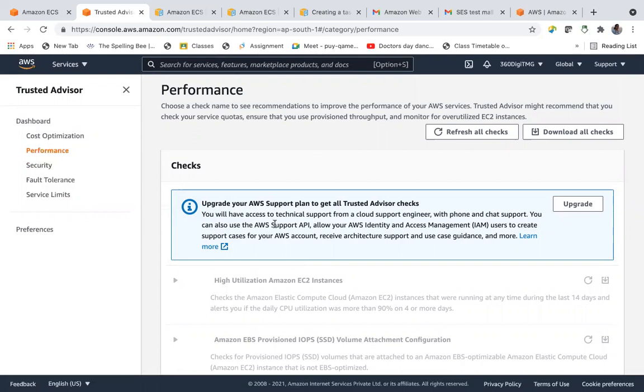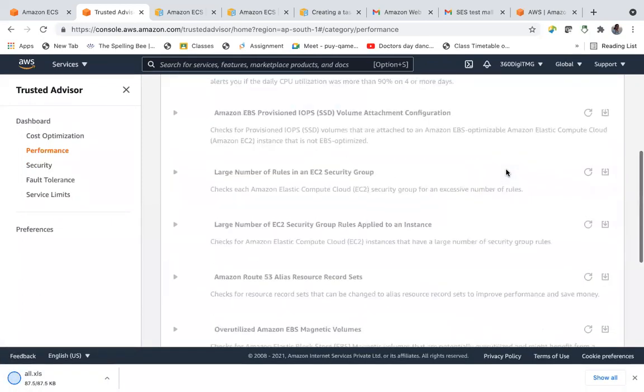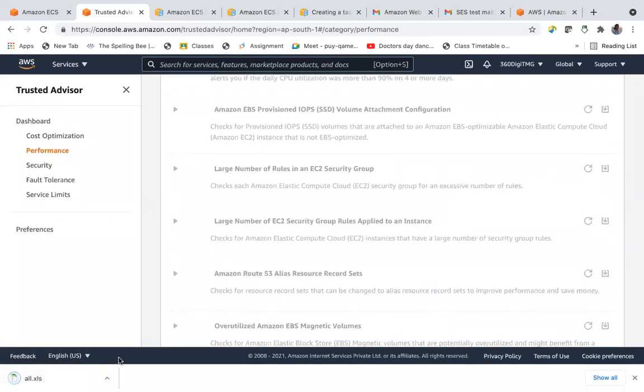For developer AWS account, our account plan is basic. We are in free trial. So developer accounts will get this Trusted Advisor. And you can perform checks, download all checks. Right. So whether it is a cost optimized system, you are optimizing the cost, performance, security, you can perform checks using Trusted Advisor.